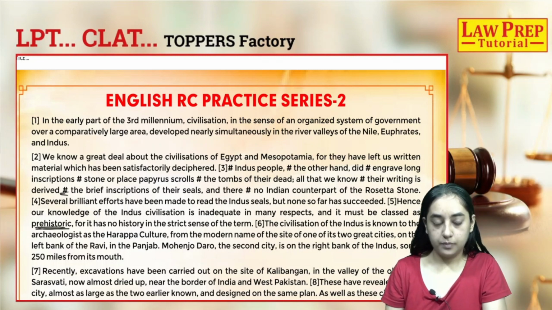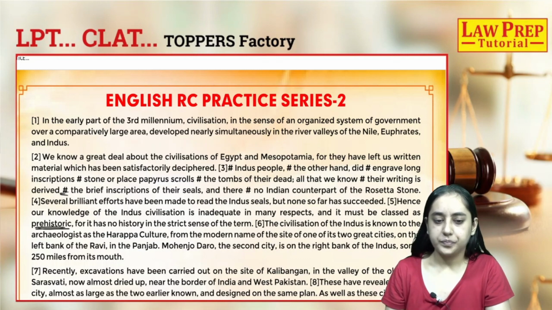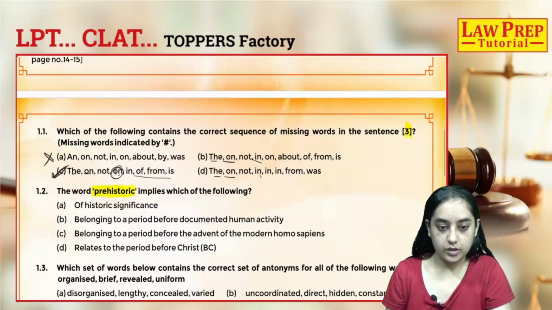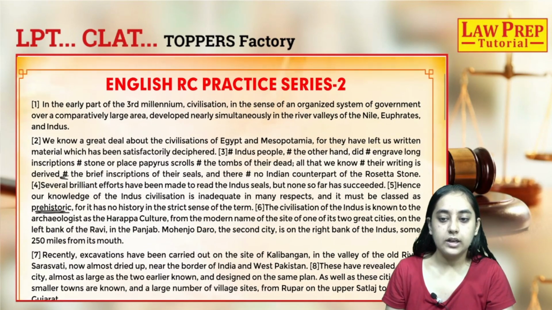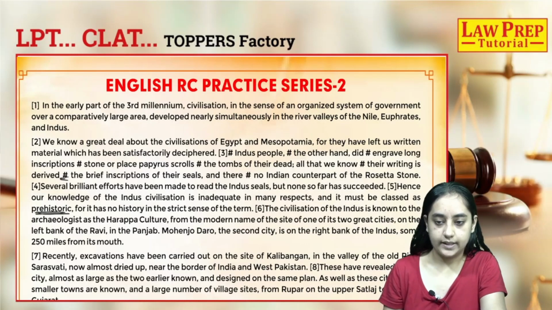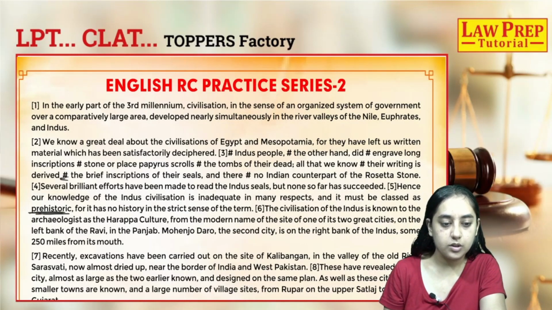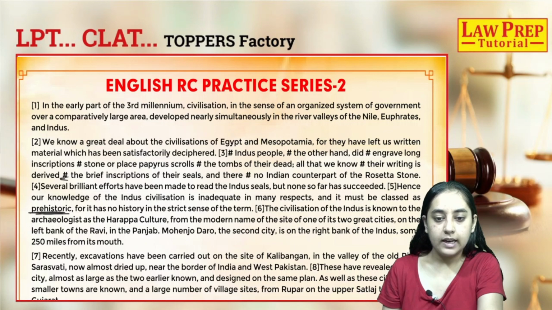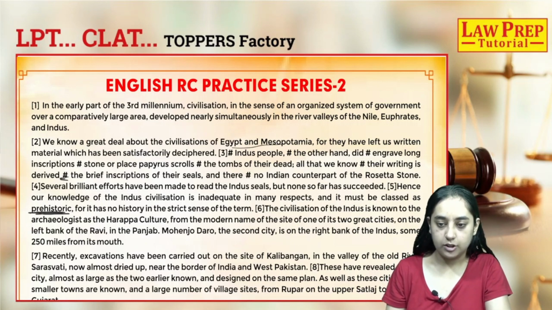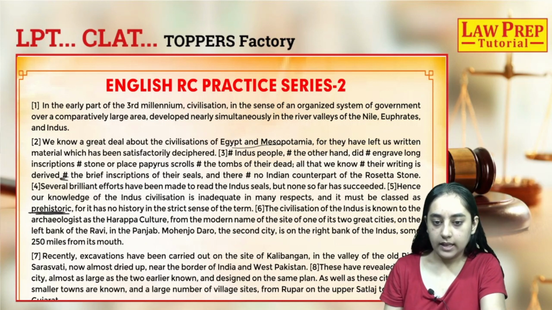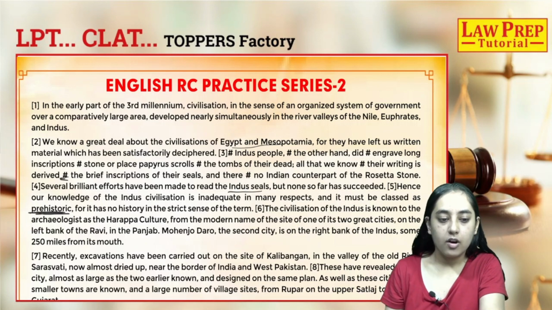If you already know the dictionary meaning of the word prehistoric, you can easily mark the next question. But if you don't really know the actual meaning, then you can gauge the meaning by its context. So here the word prehistoric is used in the context that unlike Egypt and Mesopotamia, which were also ancient civilizations, the Indus civilization did not leave behind any seals or inscriptions or any written material.